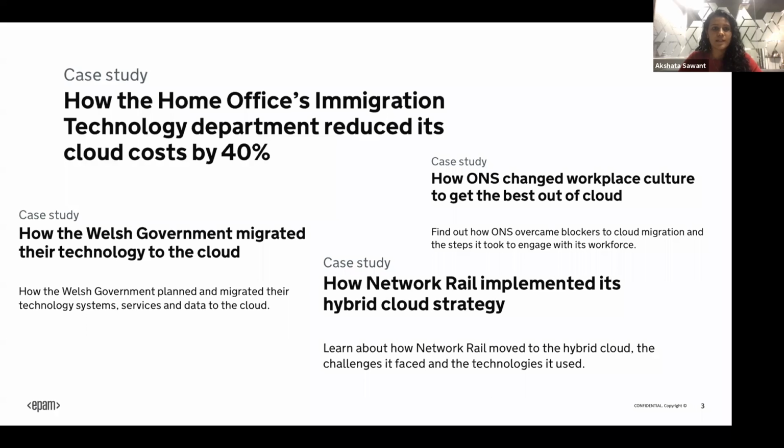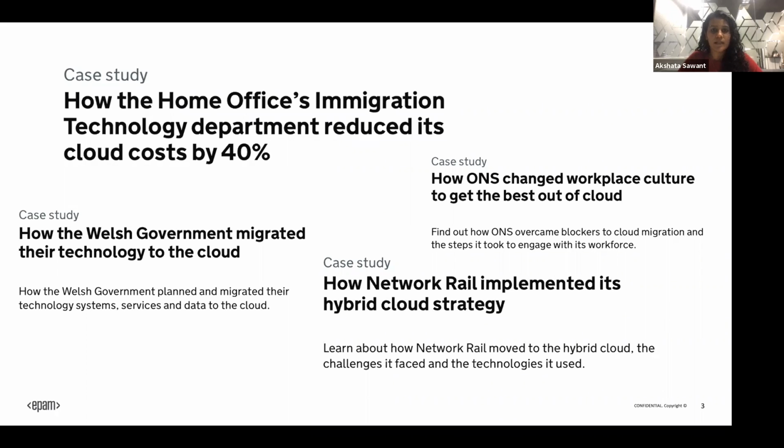Moving on to the next thing. Here we can see different case studies related to government: the Home Office, the ONS, the Welsh government, rail networks. They talk about the cloud cost, how the revenue has been increased, and how adopting cloud technology and strategies has benefited governments.